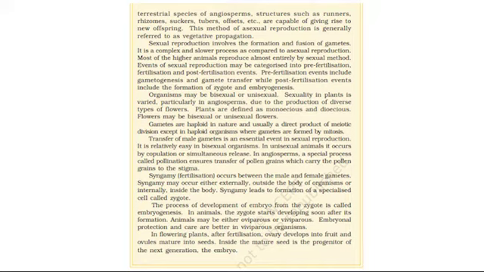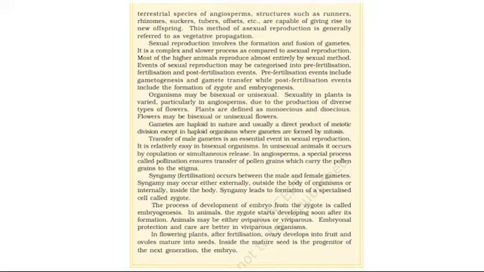It is relatively easy in bisexual organisms. In unisexual animals it occurs by copulation or simultaneous release. In angiosperms, a special process called pollination ensures transfer of pollen grains to the stigma. Syngamy, fertilization, occurs between the male and female gametes. Syngamy may occur either externally, outside the body of organisms, or internally, inside the body. Syngamy leads to formation of a specialized cell called zygote. The process of development of embryo from the zygote is called embryogenesis.